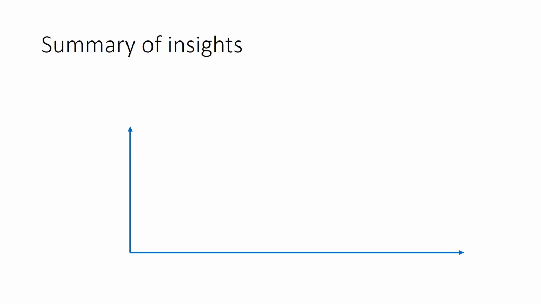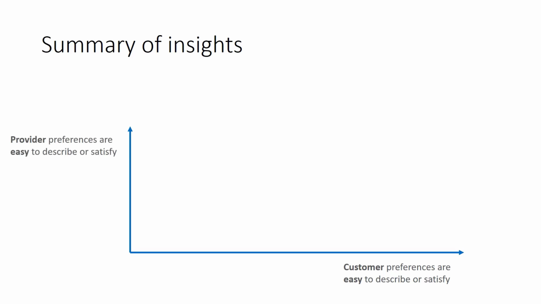On the horizontal axis, this corresponds to the degree to which customer preferences are easy to describe or satisfy. Easy to describe means that it can be readily captured by a short questionnaire. And easy to satisfy means that the customer has high preferences for many providers. Similarly, the vertical axis corresponds to the degree to which provider preferences are easy to describe or satisfy.